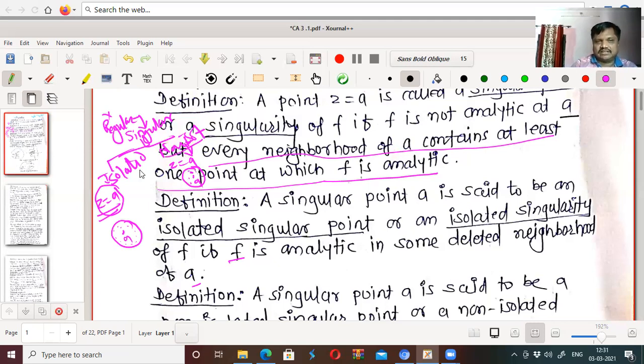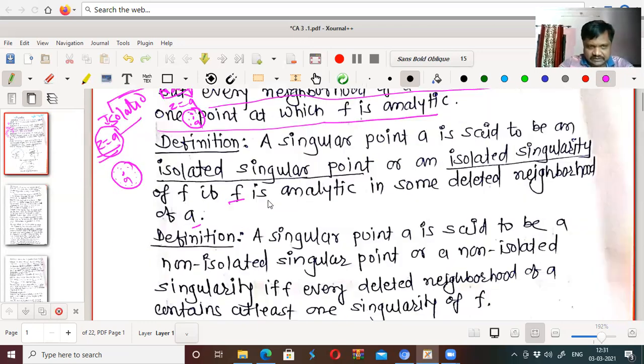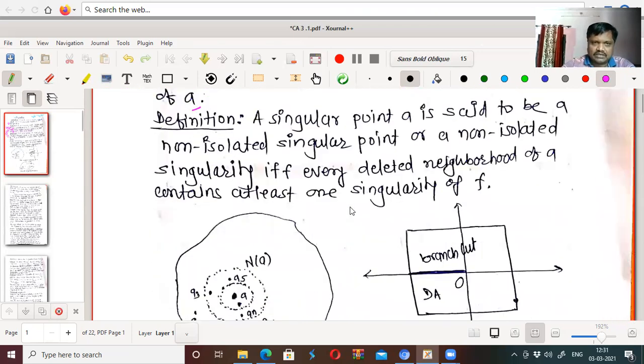Isolated means only at that point the function is not analytic; other than that point, the function is analytic in the neighborhood of a. Okay, that is the case. Now see here.